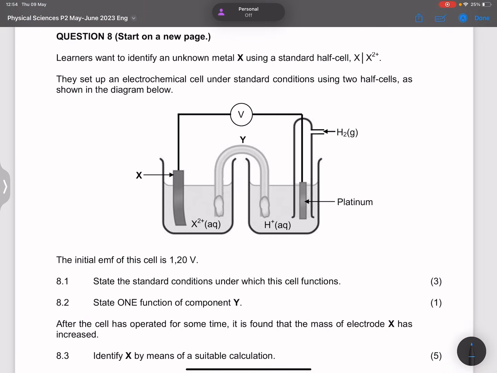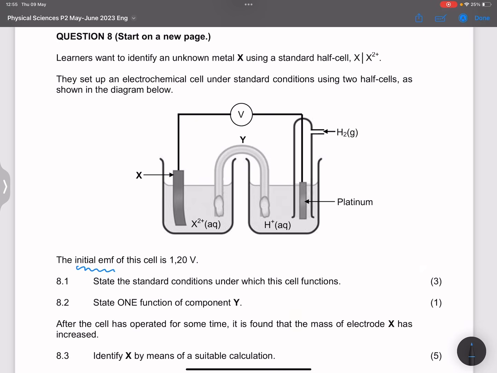So question 8 says, learners want to identify an unknown metal X using a standard cell X and X2 plus. They set up an electrochemical cell under standard conditions using 2 half cells as shown in the diagram below. They say the initial EMF of the cell is 1.2. And note, they are saying initial because remember, this cell does reach equilibrium at some point.